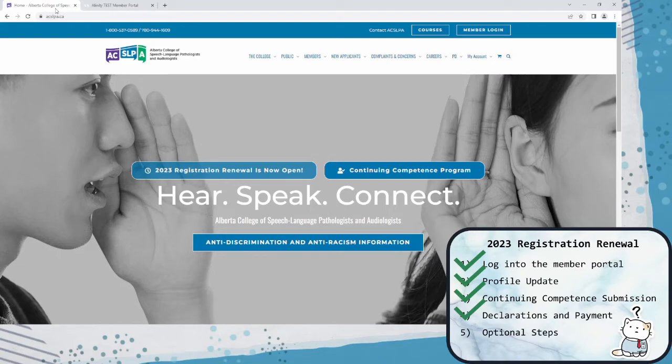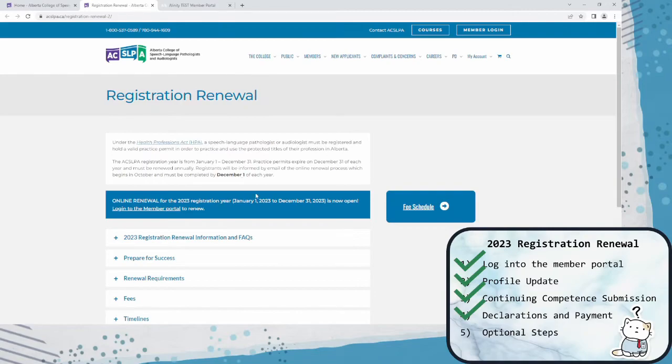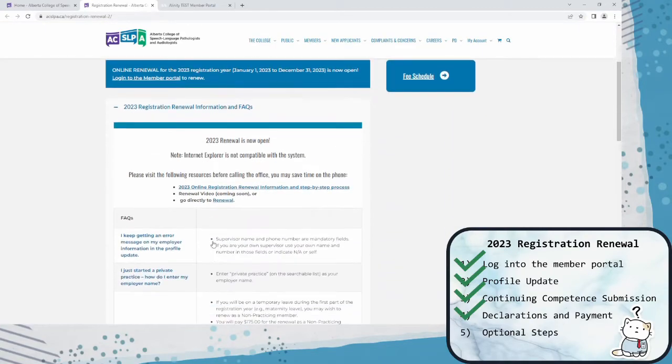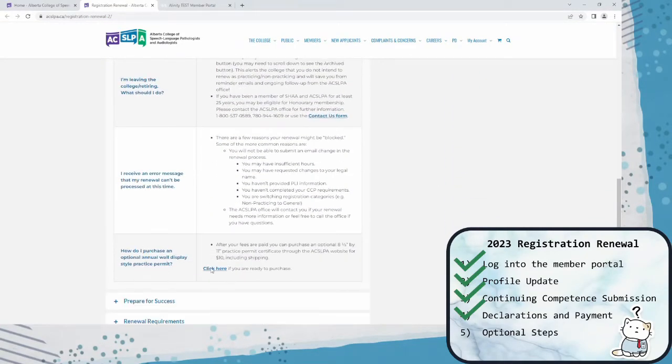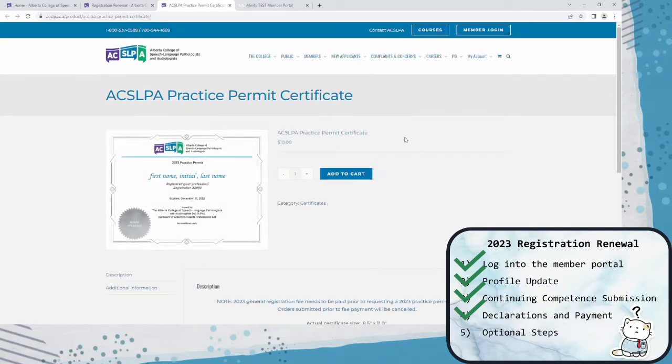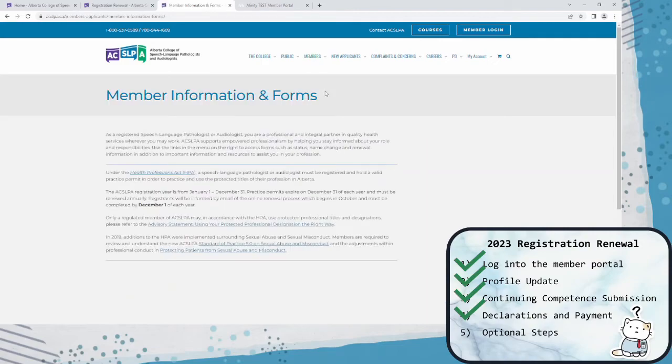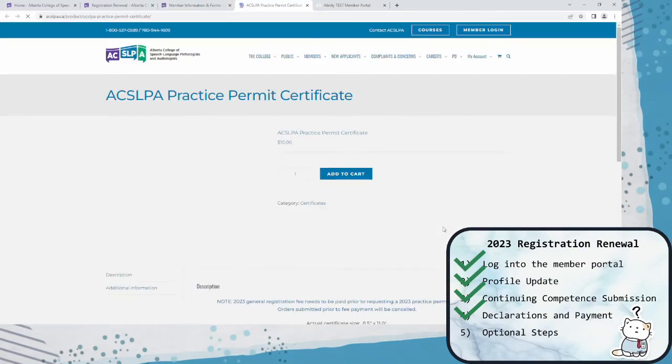Back on the ACSLPA website, you can order a display style certificate, which you can access either from the renewal registration page, under Information and FAQs, or by navigating through Members, Member Information and Forms, and 2023 Practice Permit Certificate.